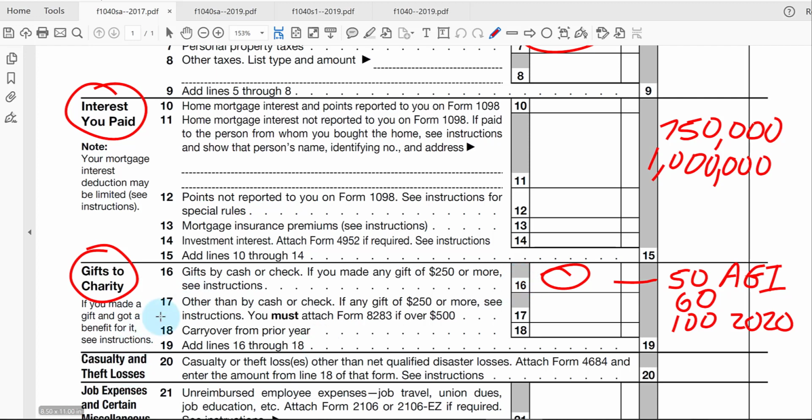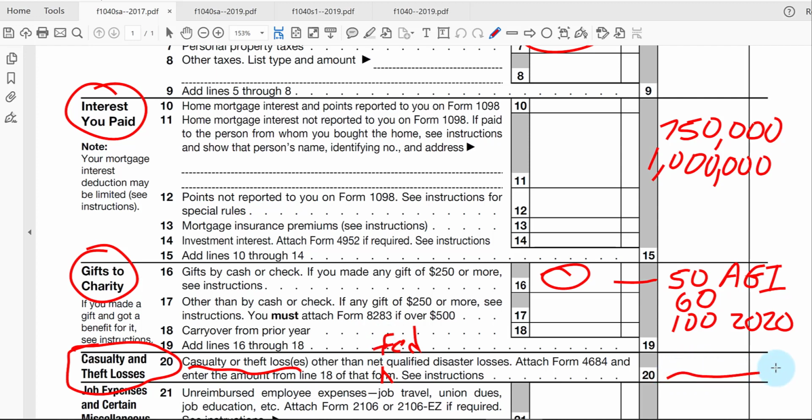The next section, casualty and theft losses, is now only for federally declared disaster areas. It used to be for a lot of small casualties, theft losses and accidents, but now it pretty much has to be a federally declared disaster for any taxpayer to claim a dollar amount